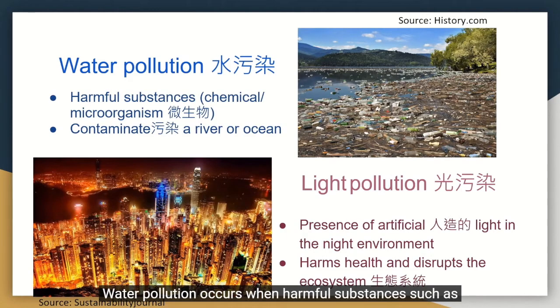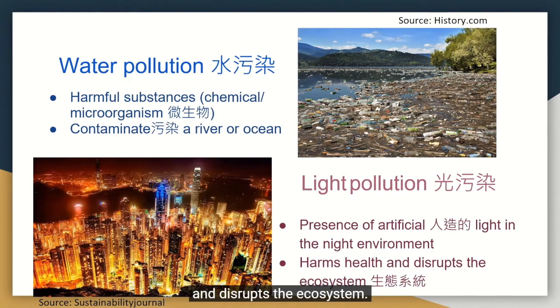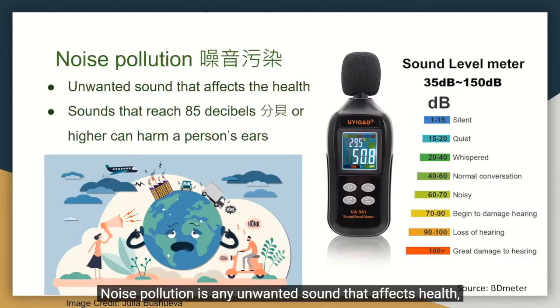Water pollution occurs when harmful substances such as chemicals or microorganisms contaminate a river or ocean. Light pollution is the presence of artificial light in the night environment that harms health and disrupts the ecosystem. Noise pollution is any unwanted sounds that affect health. Sounds that reach 85 decibels or higher can harm a person's ears.